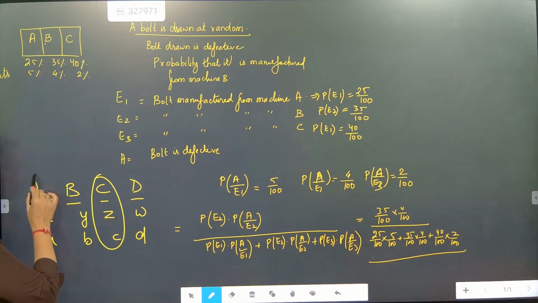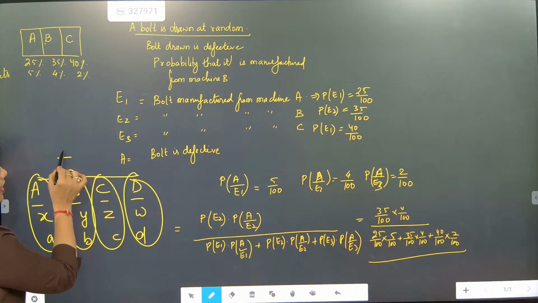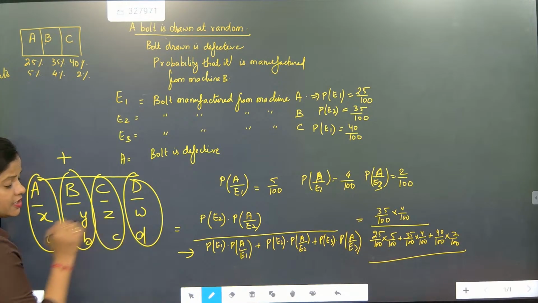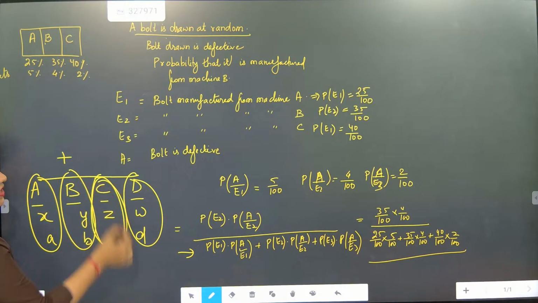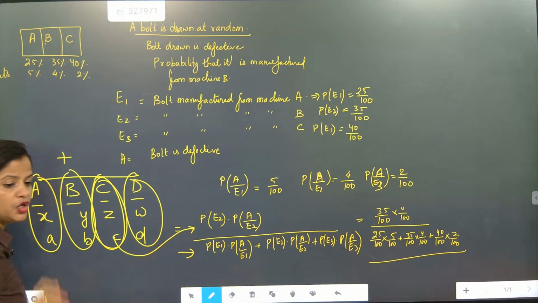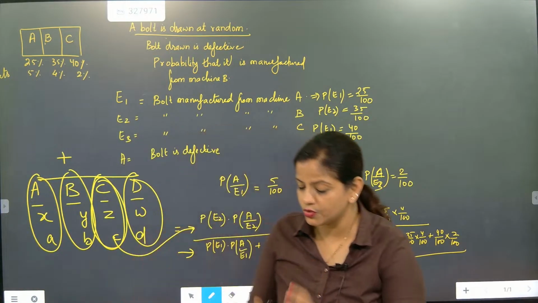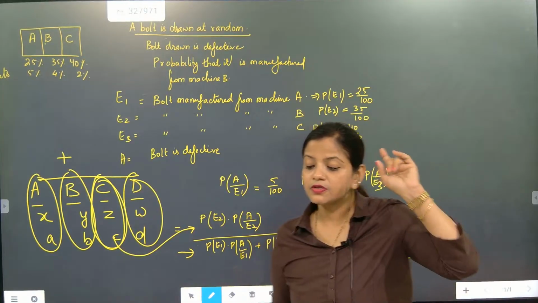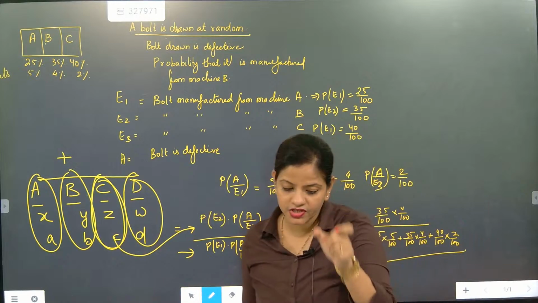But always remember, beta, these 4 added together will become your denominator. Understood? The denominator part is total production, and whichever part they are asking, that part will become the numerator. So that's the basic idea we use to solve the questions. I hope you have understood this section. So whenever we are solving a question, we need to understand which section they have asked.